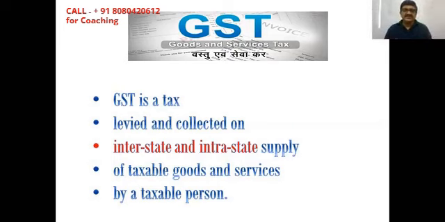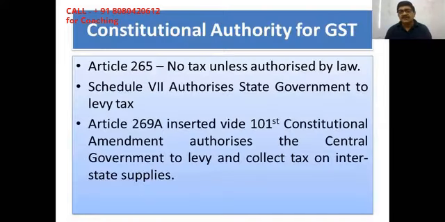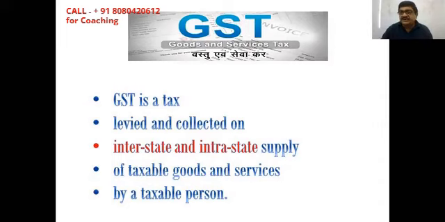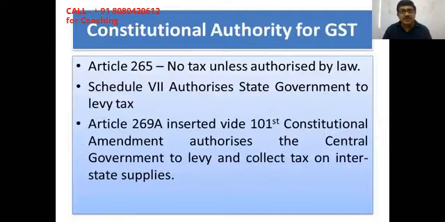The GST is a tax levied and collected on interstate and intrastate supply of taxable goods and services by a taxable person. First is when I say tax. So tax requires authority of the constitution. Without the constitutional authority, no tax can be levied and collected. So where from comes the authority? This is here, constitutional authority for GST.